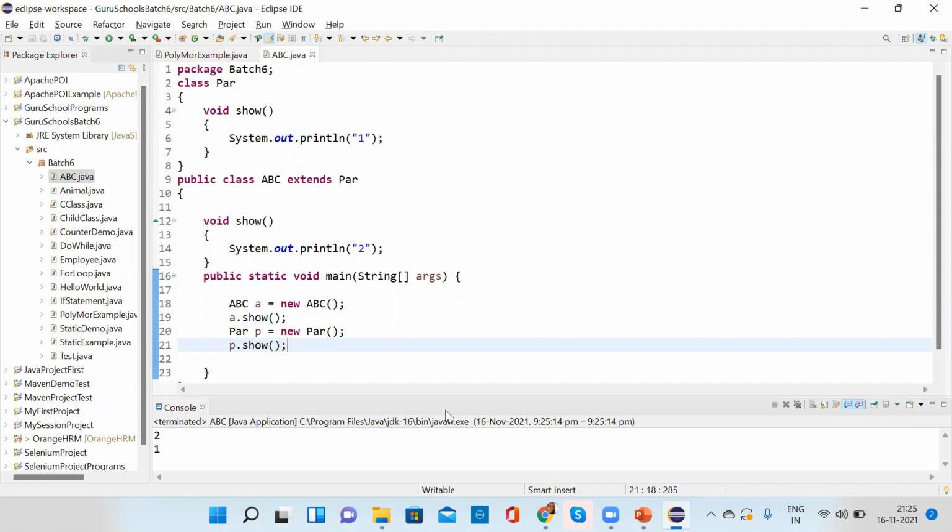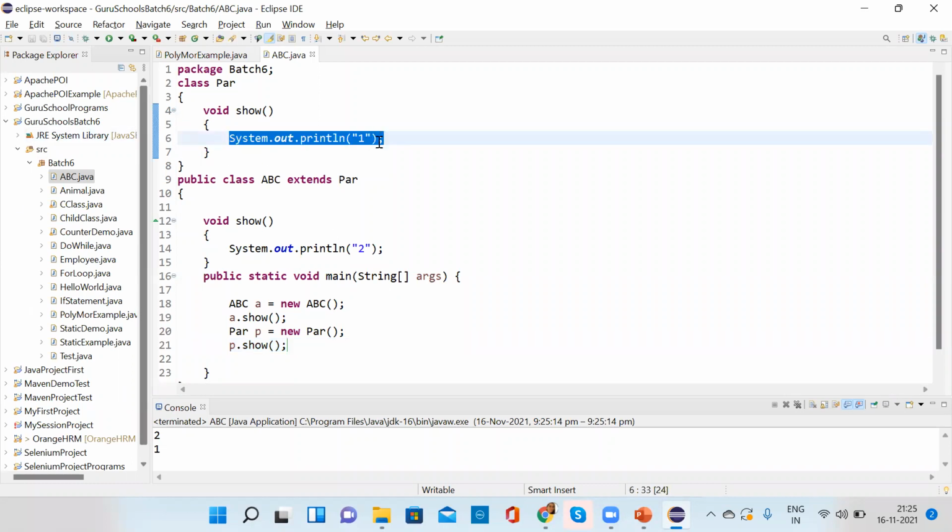Now what is the use of method overriding? Method overriding allows a child class, or the subclass, to provide a specific implementation of a method that is already provided by one of the parent classes. Suppose there are two methods, but you wanted to do some specific implementation different from your parent class method.